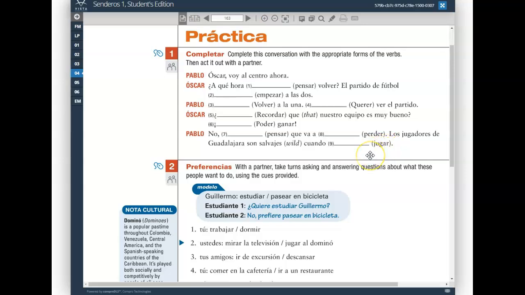Juegan. Guys, this is level 2 stuff. If you're able to navigate this, all you're having to do is factor for the stem change, but in terms of the conjugations, if you're navigating this relatively well or really well, you're doing great. This is level 2 territory that we're in now.